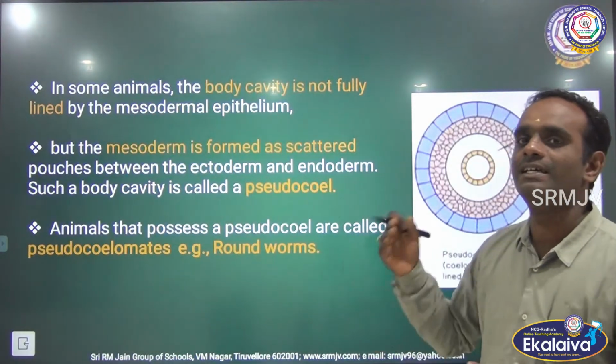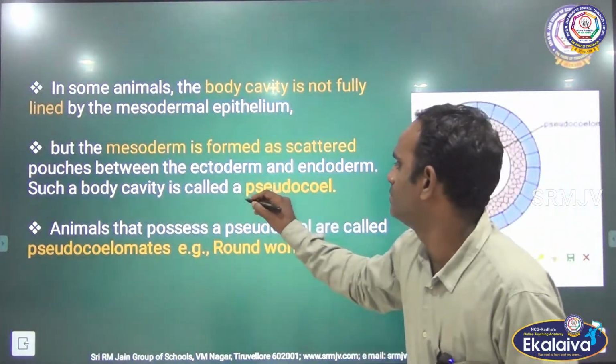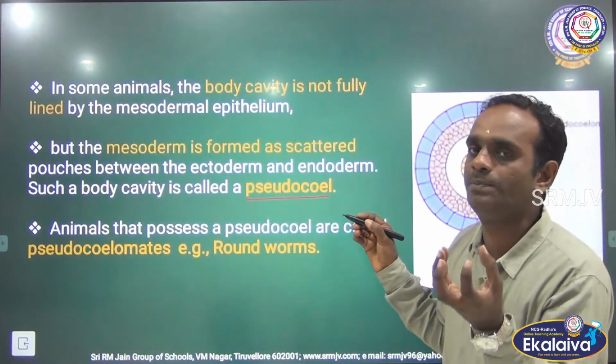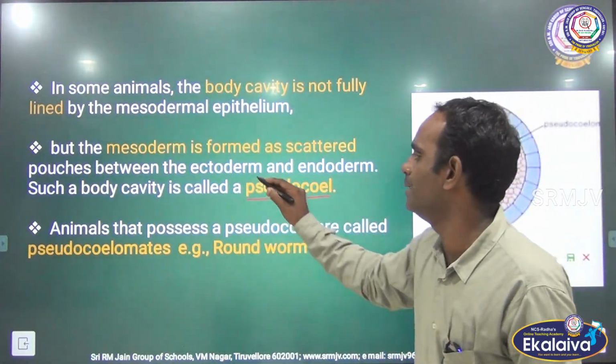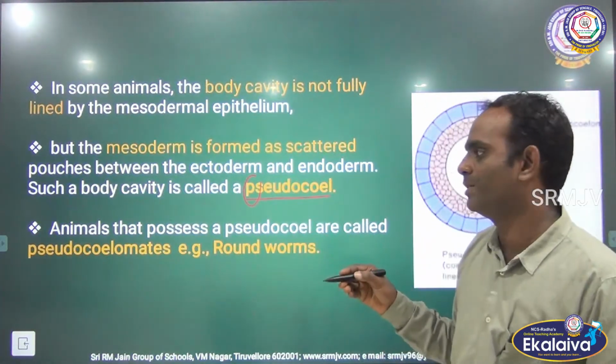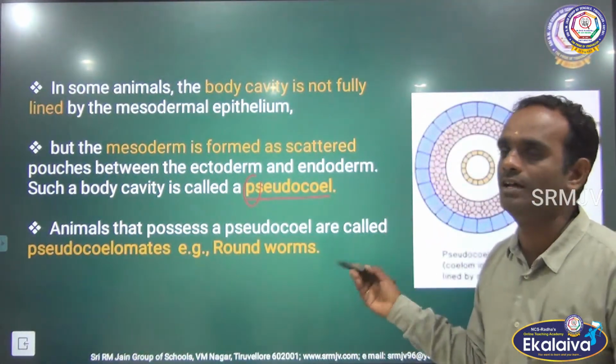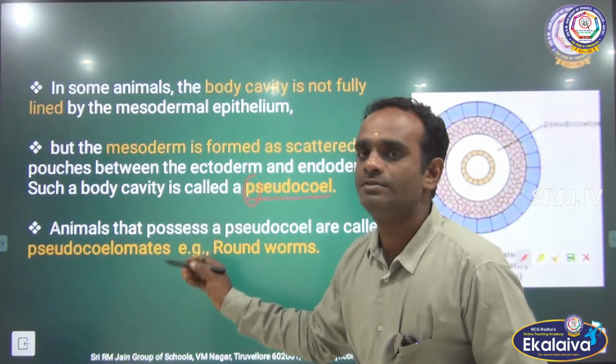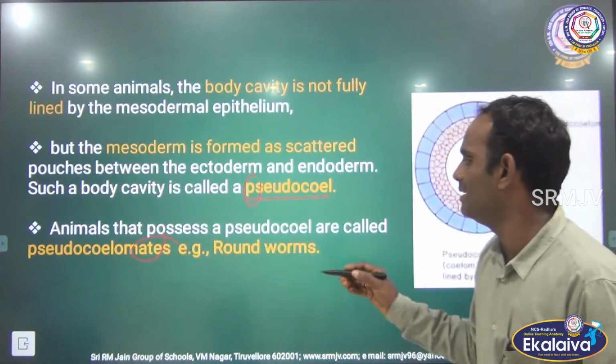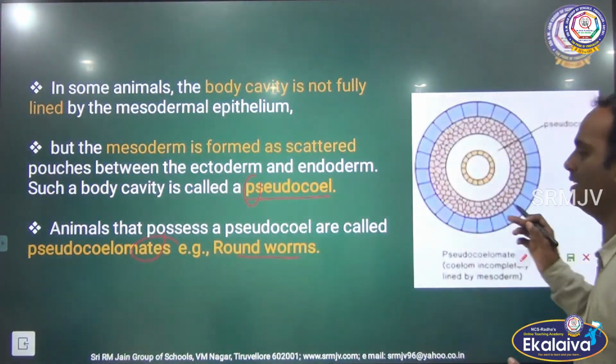Such a body cavity is said to be pseudocoel. How do you pronounce pseudocoel? Here P is silent. Pseudocoel. Animals that possess a pseudocoel are called pseudocoelomate. Pseudocoelomate. Example is roundworm. See the picture here, children.